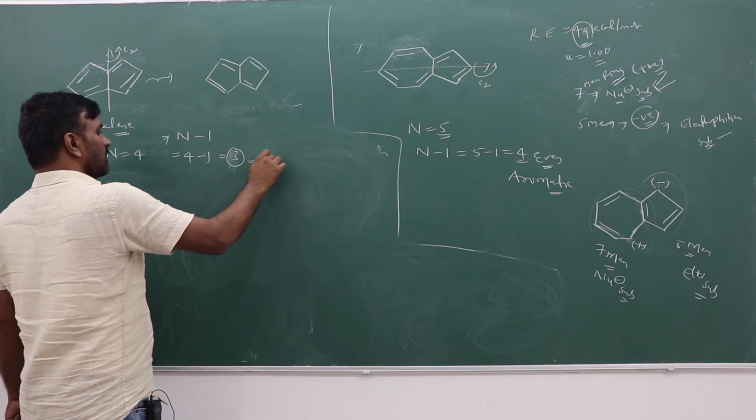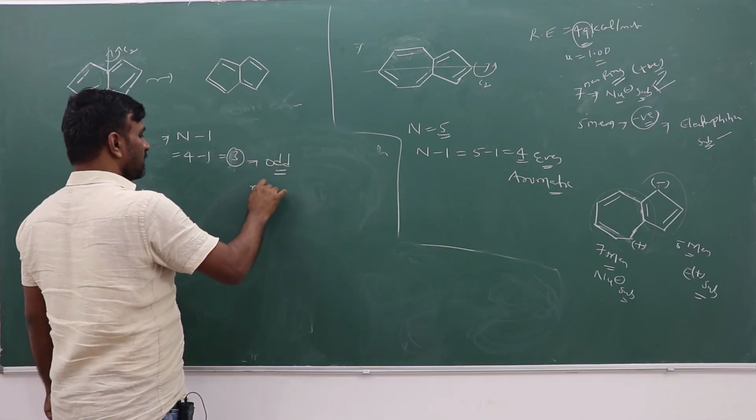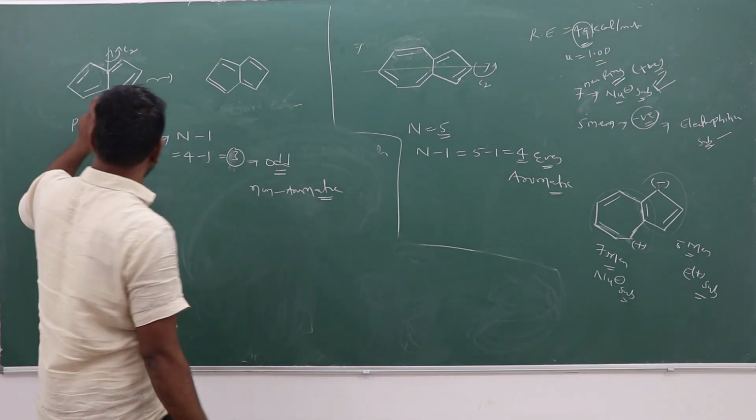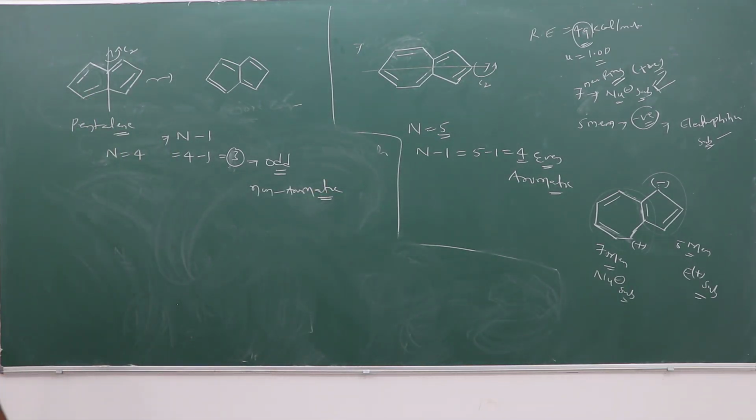3 is an odd number. When it is an odd number, it is non-aromatic. It is not an aromatic compound. According to Craig's rule, pentalene is not aromatic.